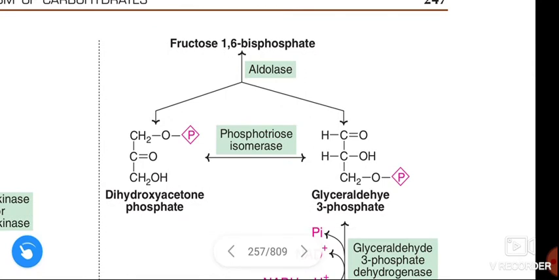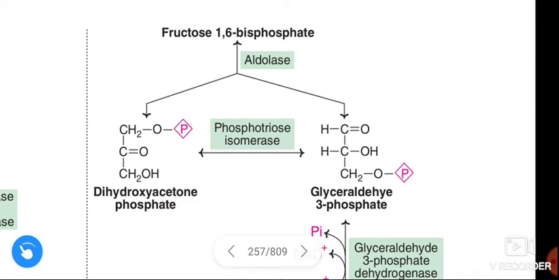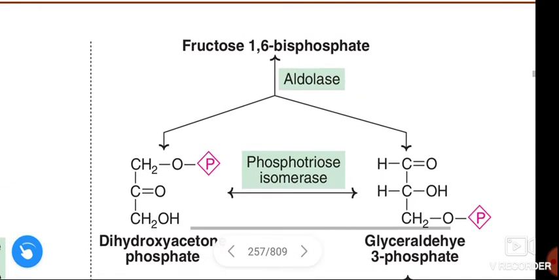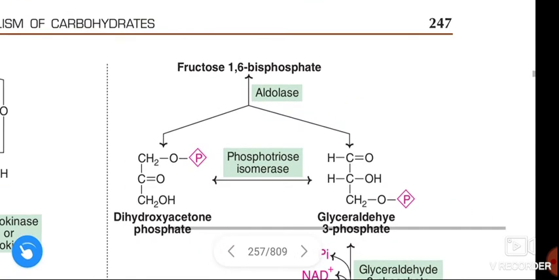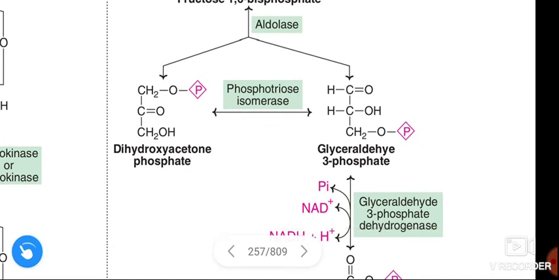Next, fructose 1,6-bisphosphate is converted to dihydroxyacetone phosphate and glyceraldehyde 3-phosphate. This is a splitting phase and the enzyme utilized here is aldolase. The next reaction is isomerization.